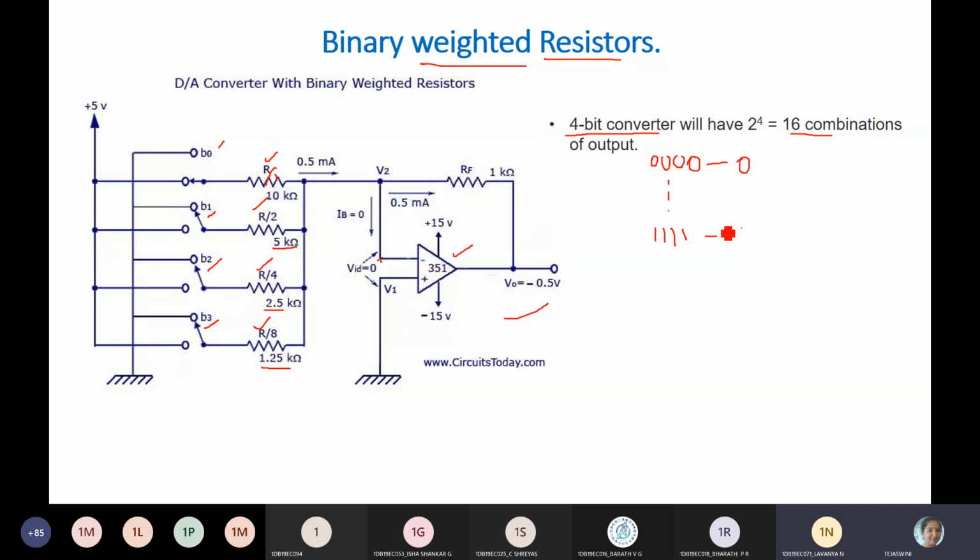What is the equivalent decimal value? 15. Decimal equivalent 15. So total is 0 to 15, which means you will get 16 combinations of voltage and current, because we are converting digital to analog. So either voltage or you can find out a current.